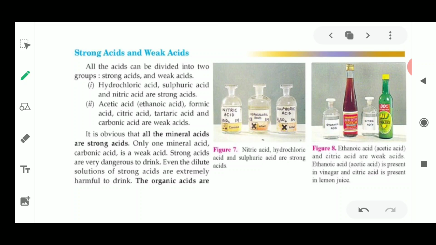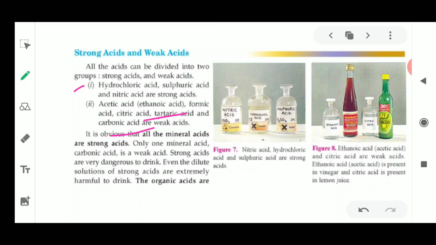All the acids can be divided into strong as well as weak acid groups. Okay, now how are strong and weak acids determined? I'll just tell you the examples first. Hydrochloric acid, sulfuric acid and nitric acid are called strong acids, and weak acids are acetic acid, citric acid, tartaric acid and carbonic acid. These are the weak acids. Now it is obvious that all mineral acids are strong acids, and only one mineral acid, that is carbonic acid, is a weak acid.